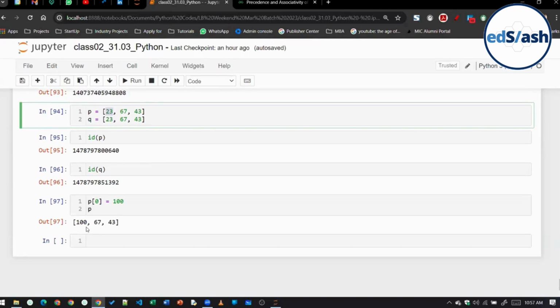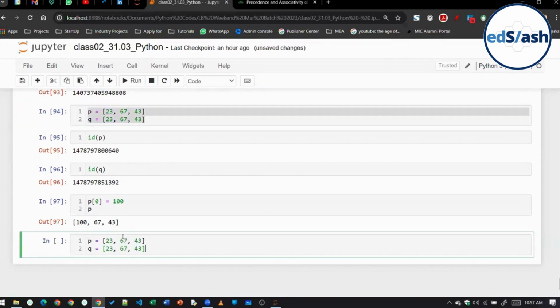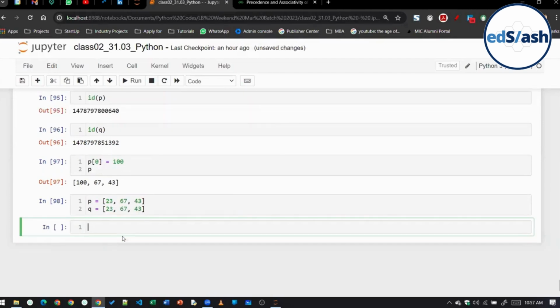Okay. Now understand this thing, class. I'm just running this code again. So p and q are the same. If I write p equal to equal to q, what do you think I will get? We'll get a true value.